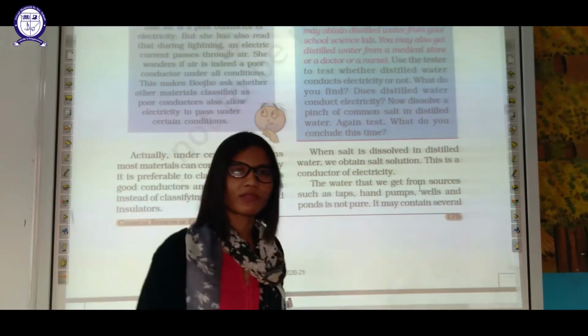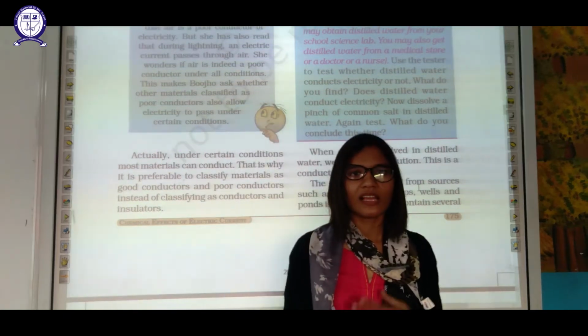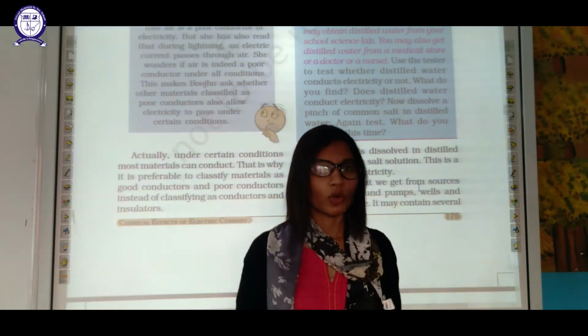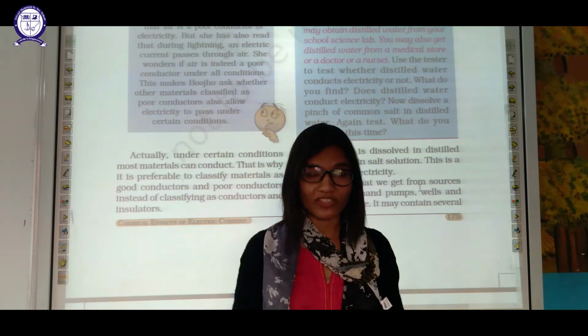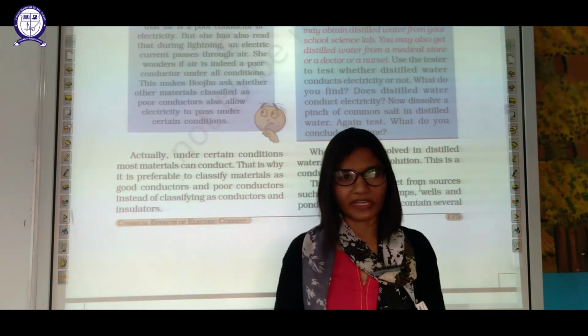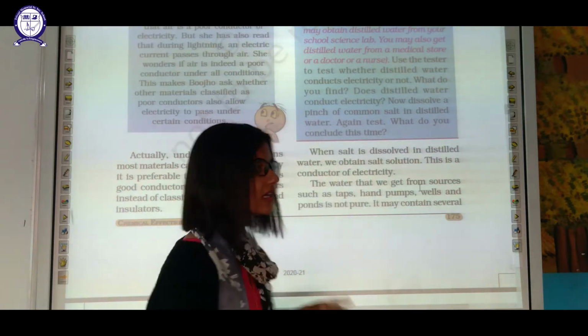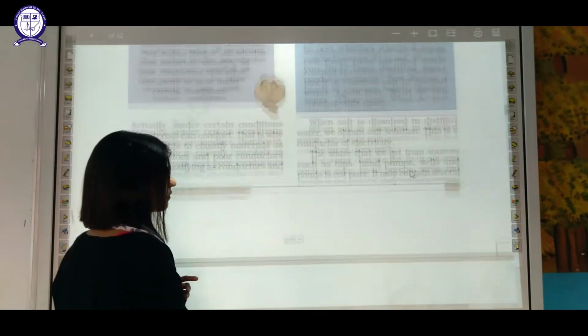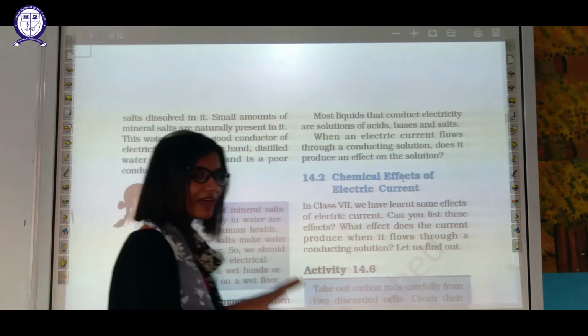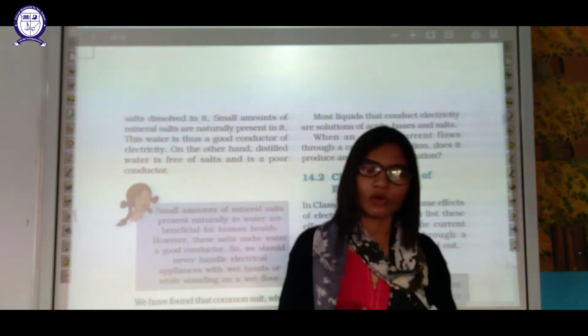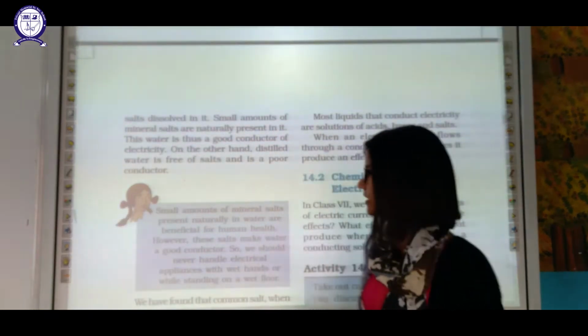Few more examples of solution which can conduct electricity are lime water, salt water, then even your vegetable oil, vinegar, lemon juice, all those things can conduct. They are good conductor of electricity. Water other than distilled water is always good conductor of electricity.